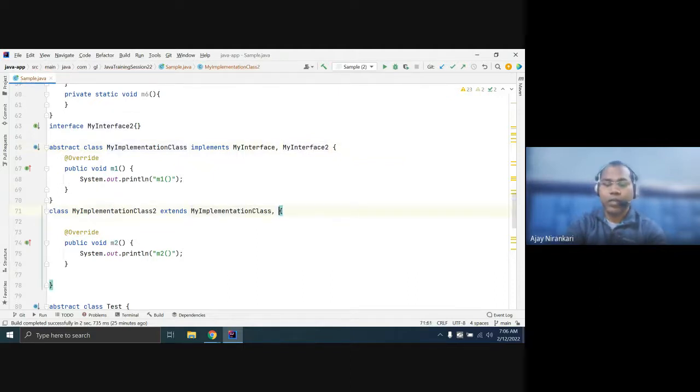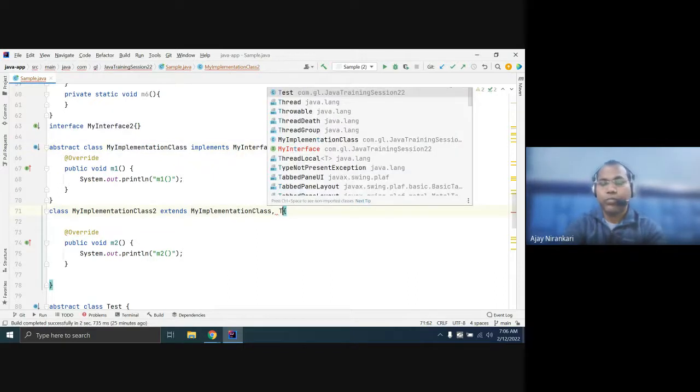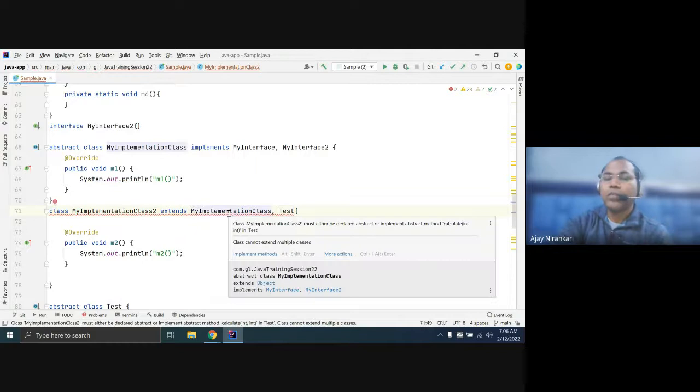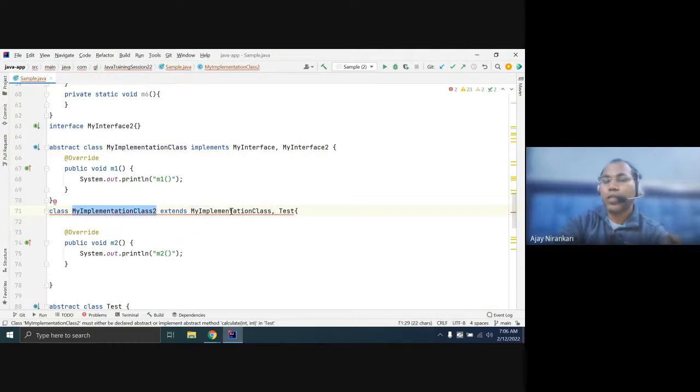Let's say I want to extend the test class, you cannot do it, because multiple inheritance is not supported with classes. So inheritance with a class is only one, but inheritance with interfaces is multiple.